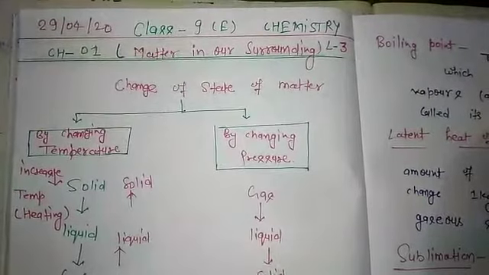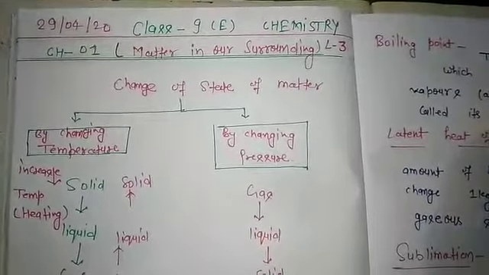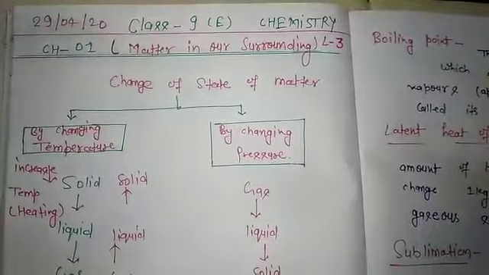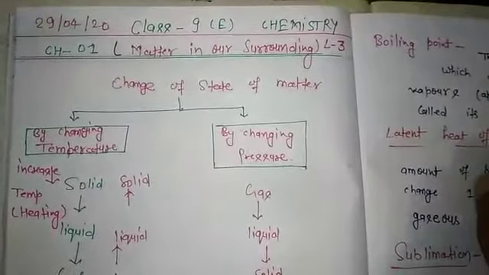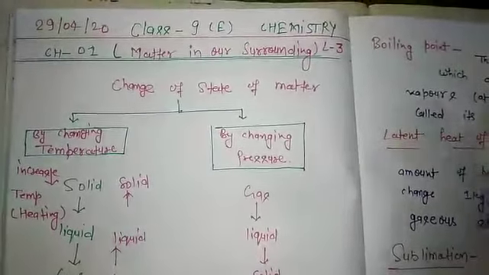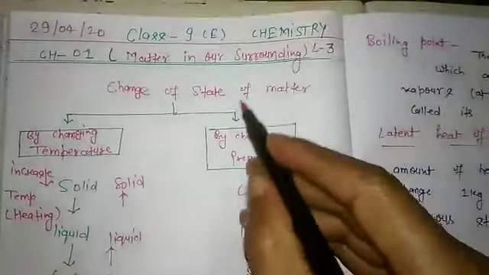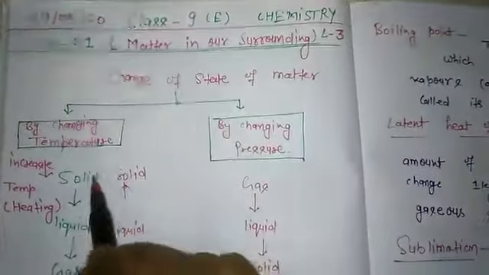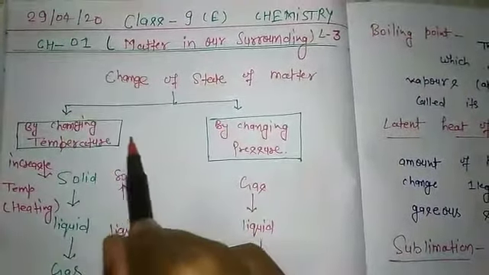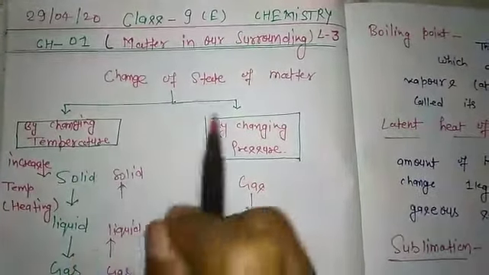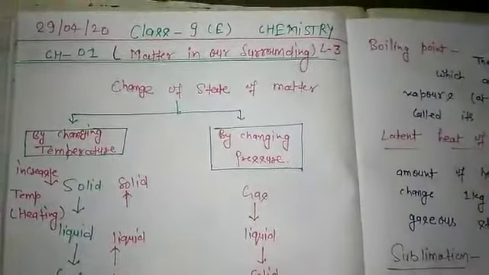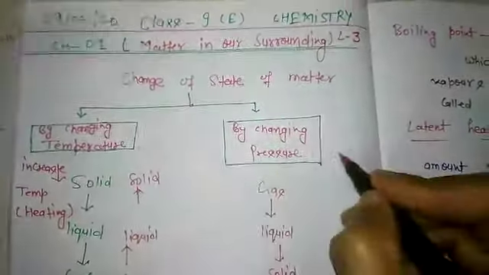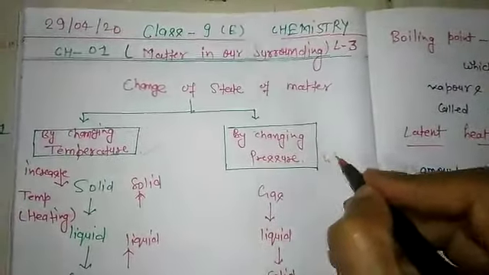Dear students, in previous classes we have studied the states of matter. In this lecture we will learn about the change of state of matter and its causes. The first two causes that change the state of matter are: first, changing the temperature, and second, changing the pressure.